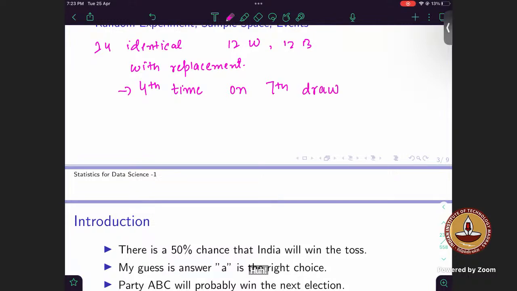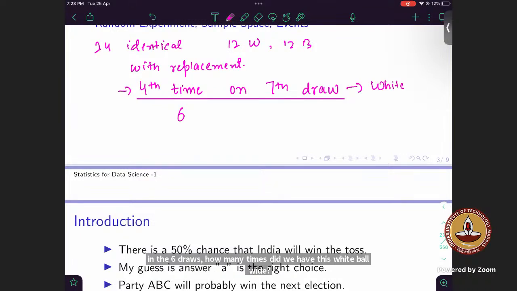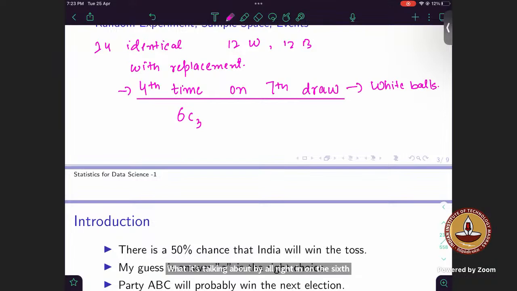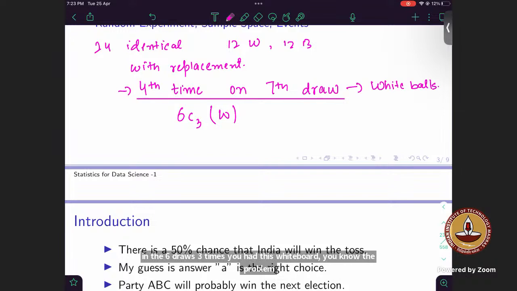What I will tell you is how we will approach this question. From 7 draws, which means in the first 6 draws, how many times did we have a white ball? We are talking about the white ball, right? In the 6 draws, 3 times you had a white ball. You know the probability of getting a white ball, right? The probability of getting a white ball is 12 upon 24.